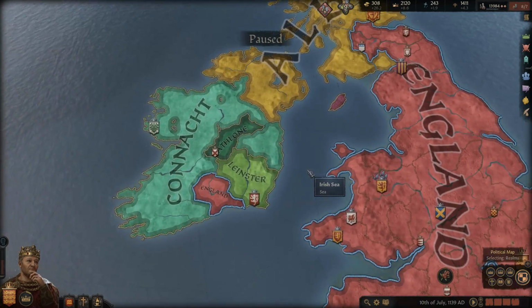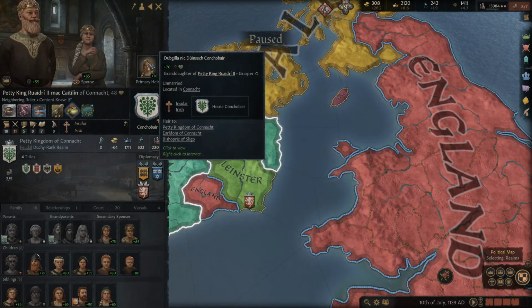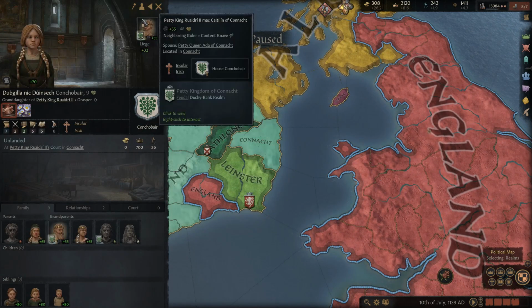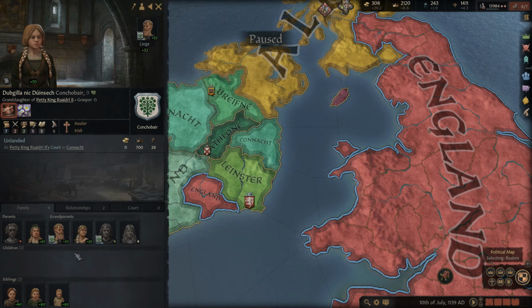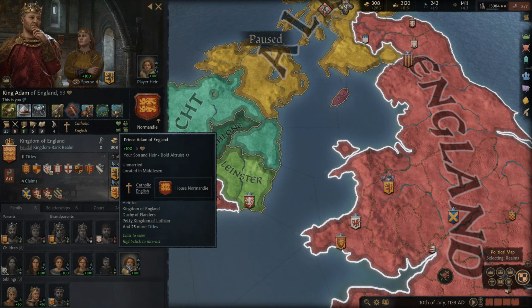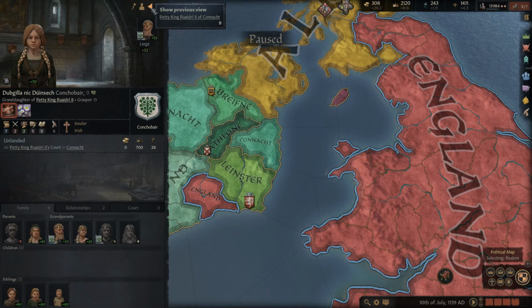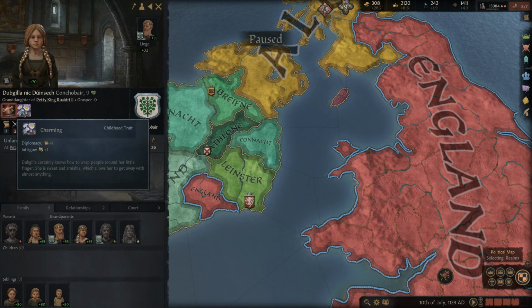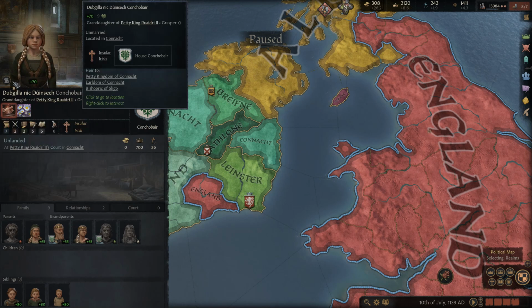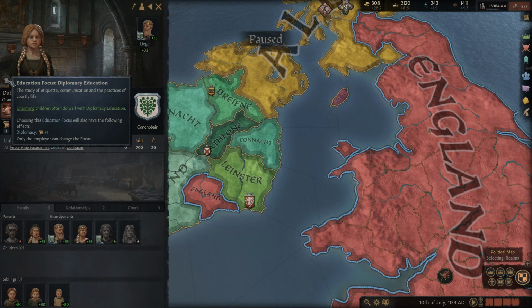So the potential marriage for our son that I wanted to do is... she's still available. So she's a little bit older than our son, unfortunately. I think her son's like 3 or 4. I don't know. Let me take a look. I'm just running my mouth. I don't even know. He's 5. Okay, so she's only 4 years older than him. That's not that bad. So she'll only be 20 years old when he comes of age. She's not betrothed yet. She is gluttonous. She's charming, though. She's working on the diplomacy education.